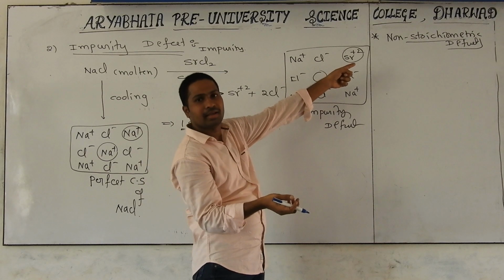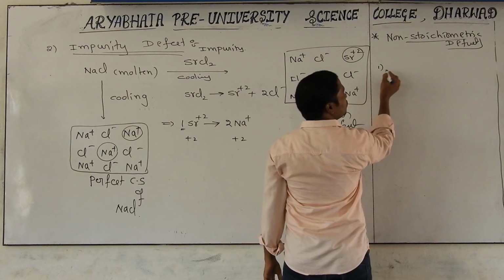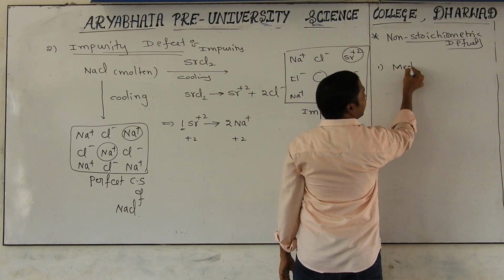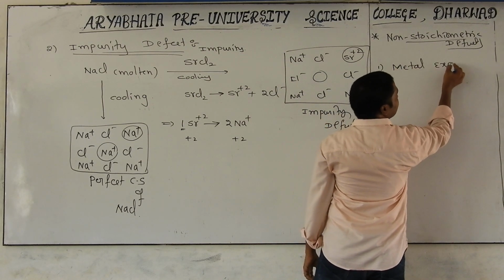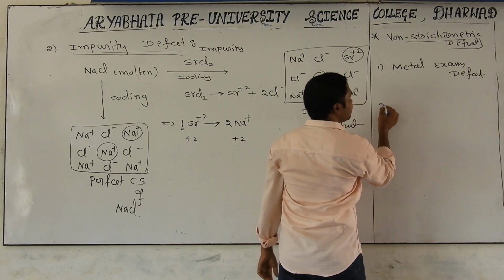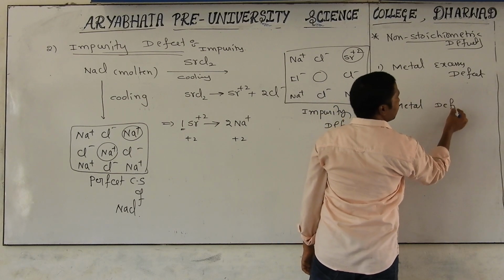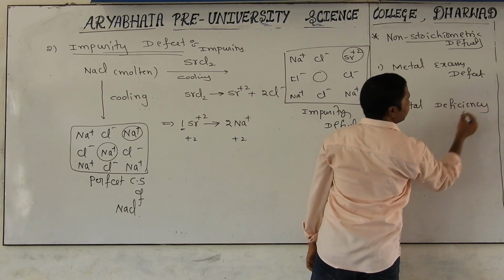That is called a non-stoichiometric defect. Under non-stoichiometric defect we have 2 defects. One is metal excess defect. Another one is metal deficiency defect.